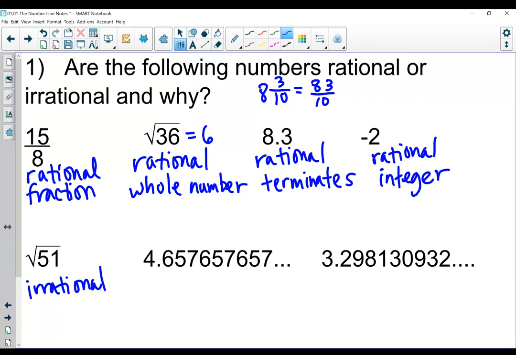On the next one, I have a decimal that definitely is going on forever. It doesn't terminate, so it could be an irrational number. Let's check it out and see if there's a repeating pattern. I have the 657 that repeats over and over again. And so that means it's actually a rational number because the decimal repeats. On the last one, my decimal goes on and on forever again, but does it repeat? I don't see any kind of repeating pattern here, and so it will be an irrational number.